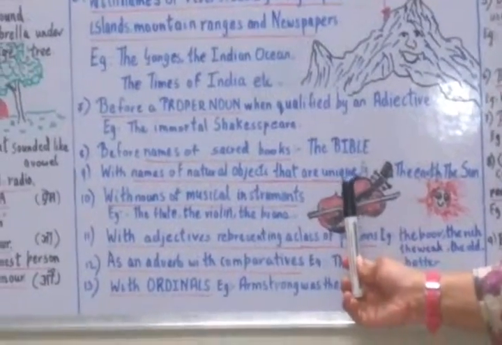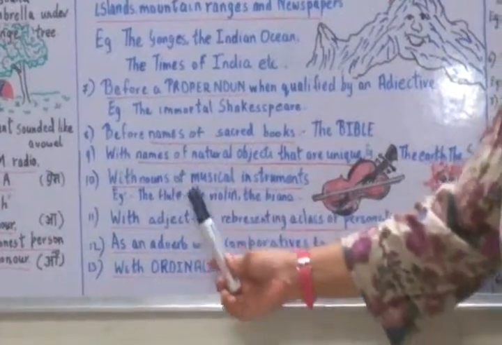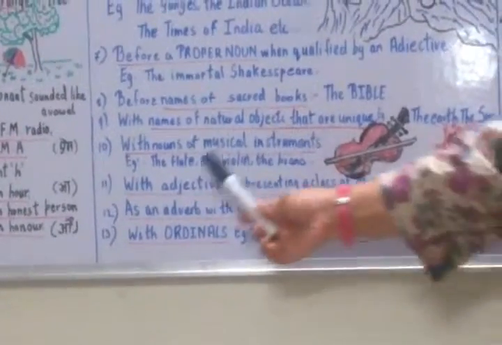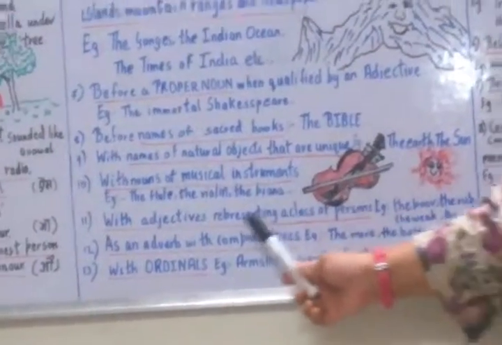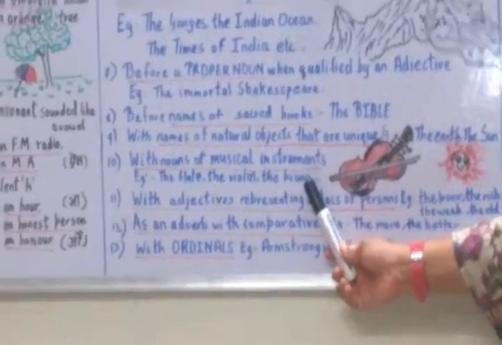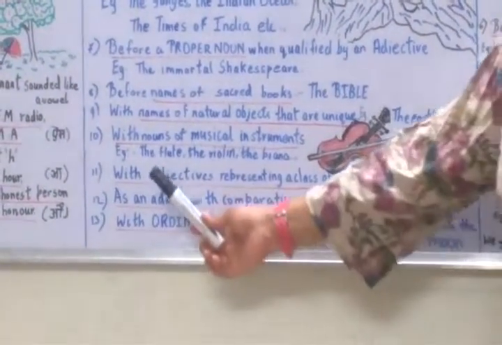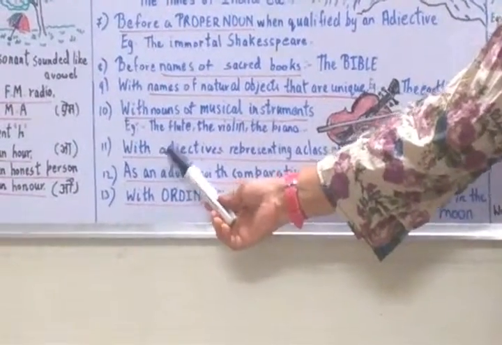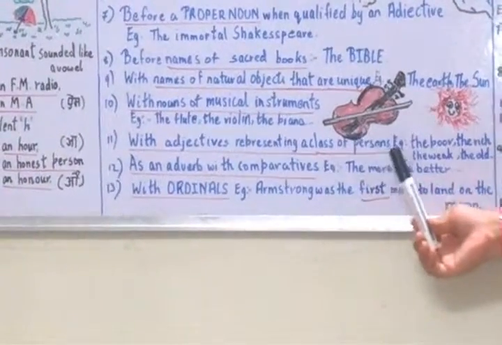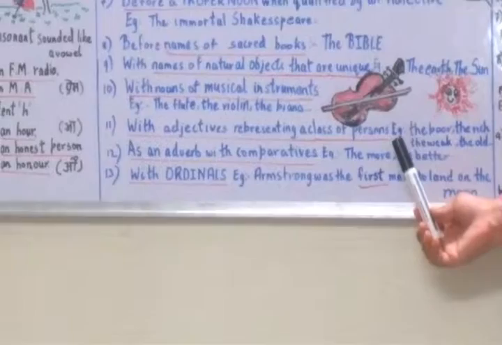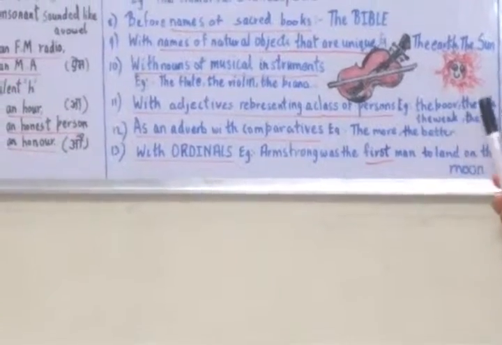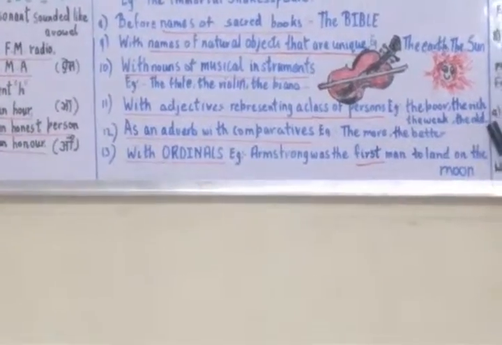The is used with names of musical instruments like the flute, the violin, the piano. Any musical instrument, you have to use the before it. Let's look at the 11th one. Now the is used with adjectives representing a class of persons, like the poor, the rich, the weak, the old.